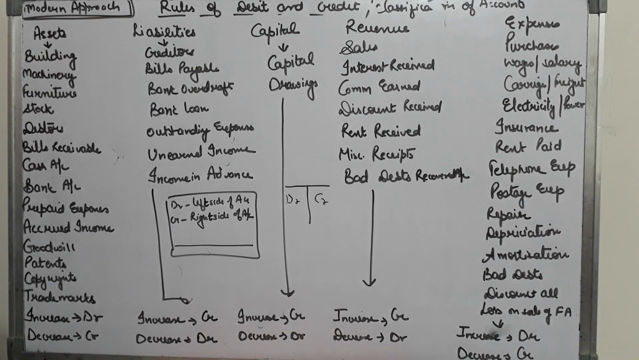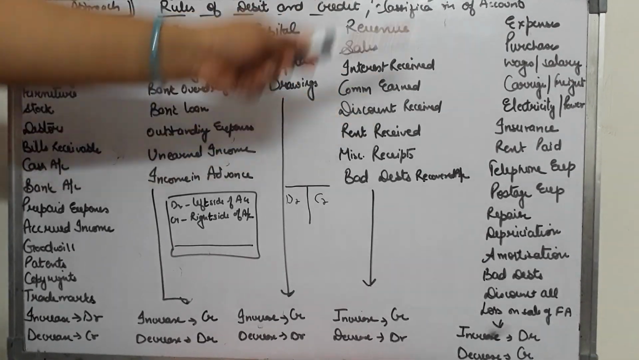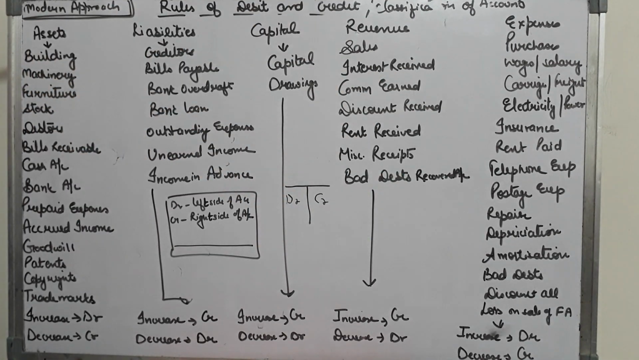So let us first understand the classification of accounts, and today we are going to do the modern approach of classification of accounts. Now your accounts are divided into five different parts: assets, liabilities, capital, revenue, and expenses. So let us see what are assets.